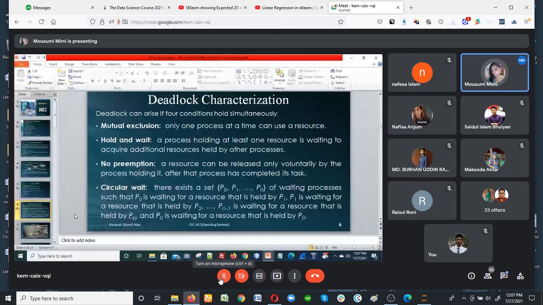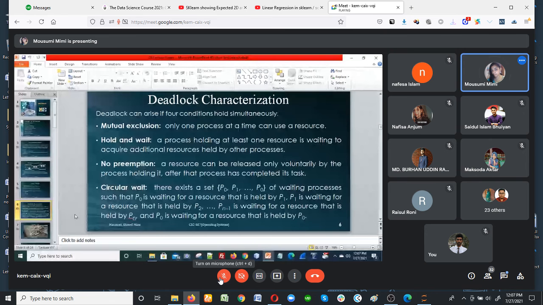That is called mutual exclusion. If there is no mutual exclusion, then all of them remain in the waiting state.